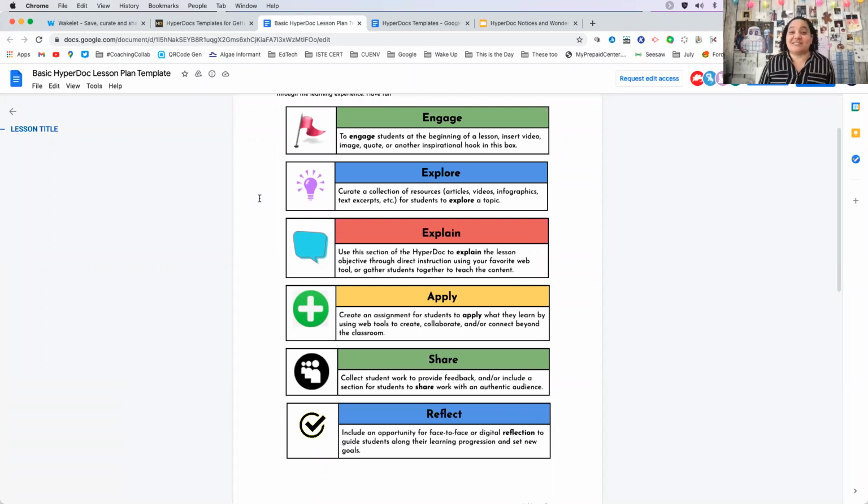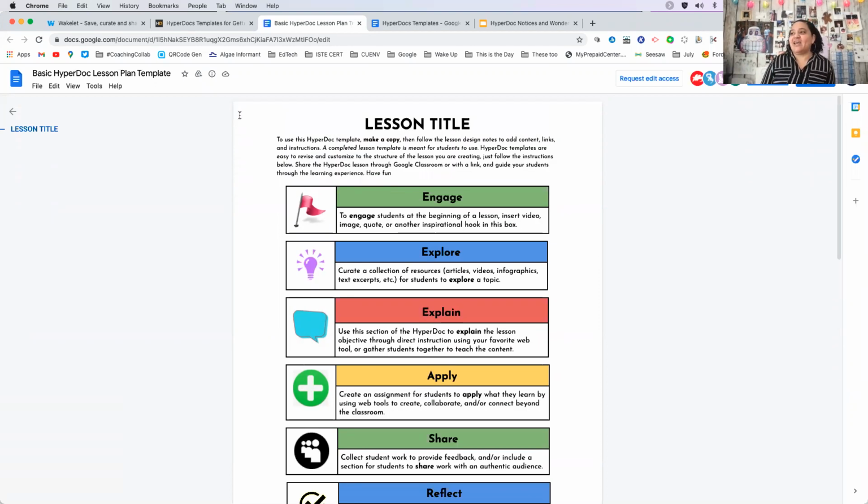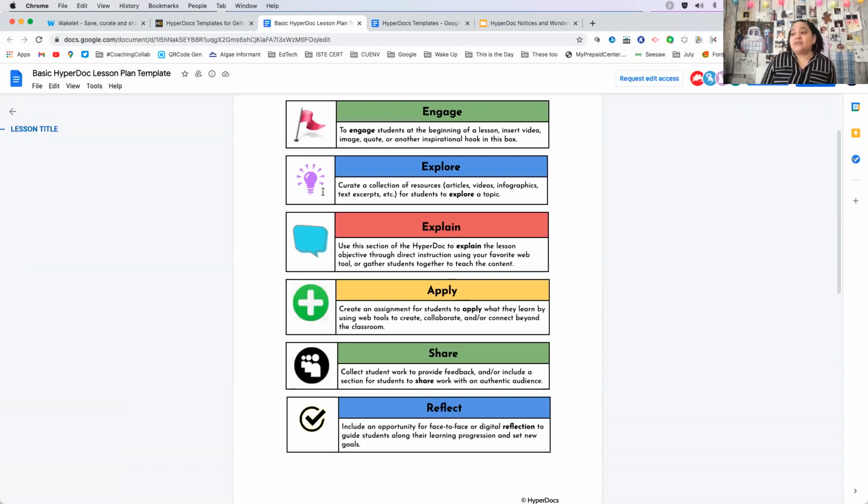I had some ambitious teachers in my district, 2 of them actually worked together, and they did 2 engages and 2 explores and 2 explains, and they went back to engage. When they came back to me, they were like, it was awful, and this is why. And I'm like, what happened? And they're like, first of all, we stayed up all night creating this. And the students were frustrated. They didn't even want to do it anymore.